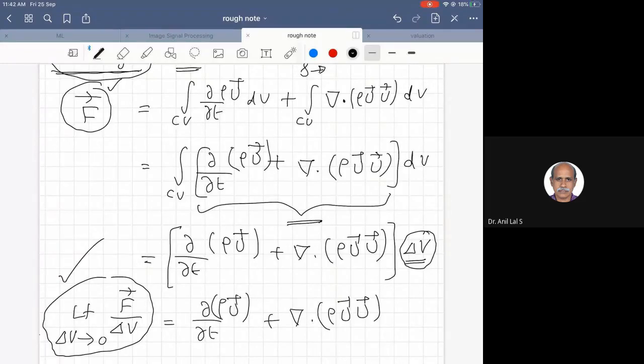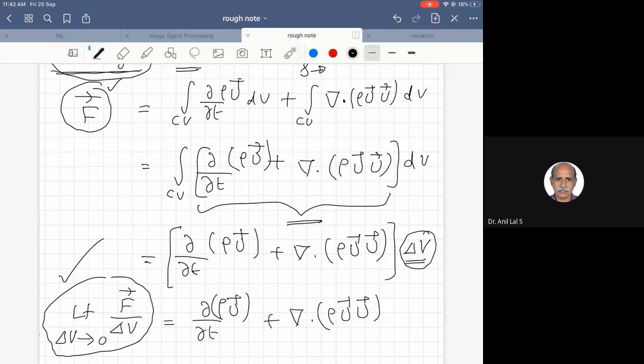Then, you cannot apply a point concentrated load as you do in the case of structures. In structures also, a point load is actually an idealization. You cannot apply a load at a particular point; you actually apply the load on a small area.